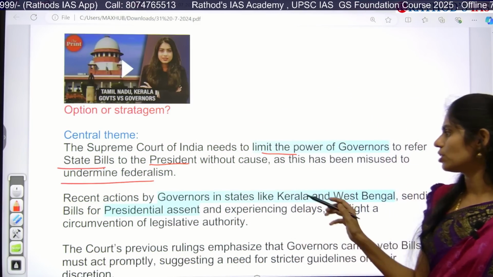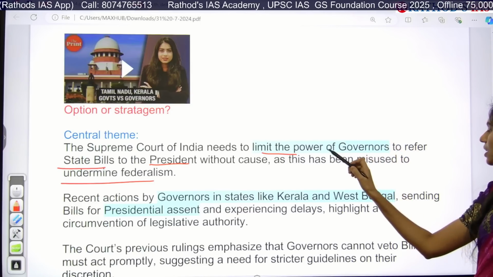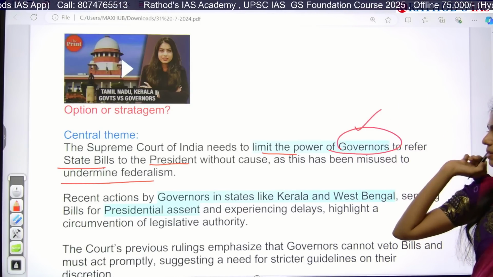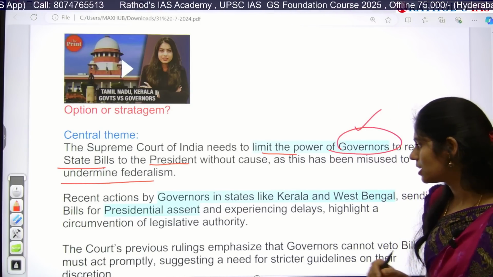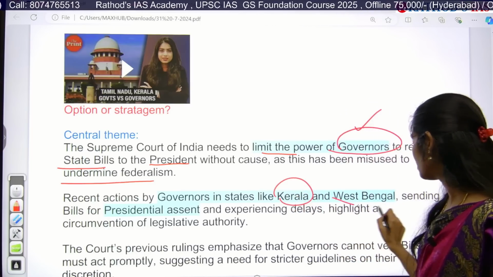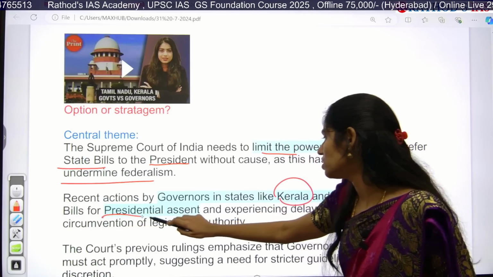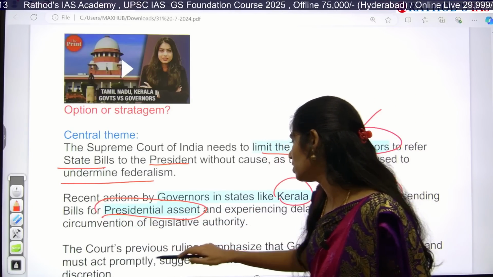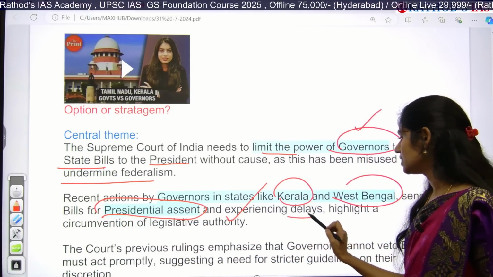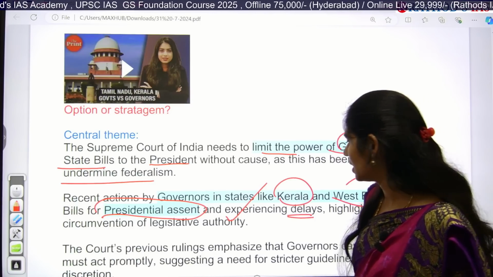Sometimes a governor will be reserving some bills for the president, and in states like Kerala and West Bengal, even in Telangana also, bills are reserved for the president's assent.